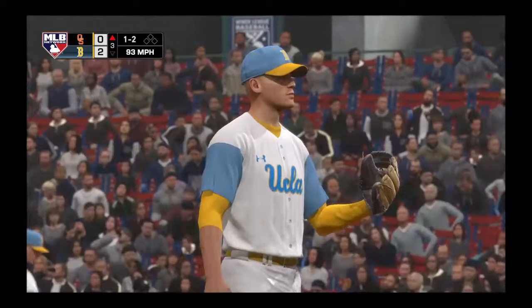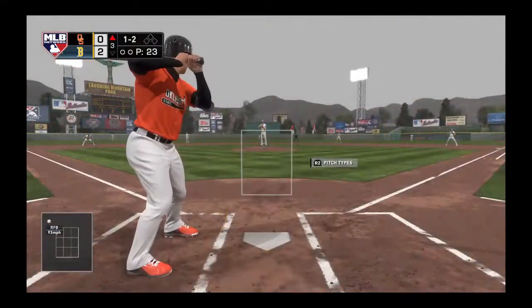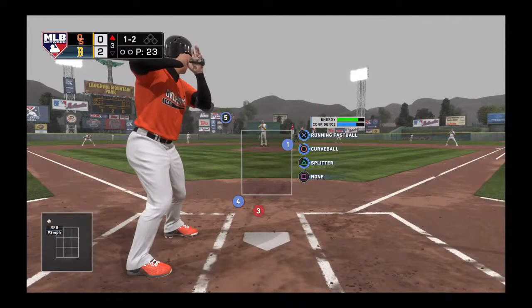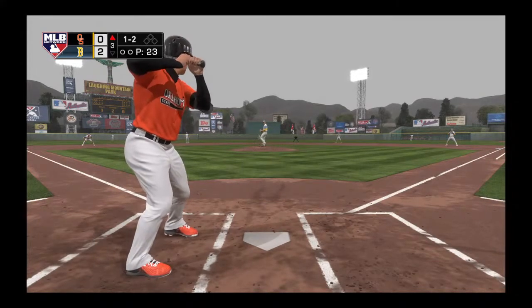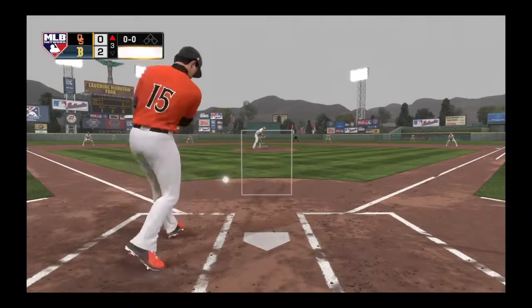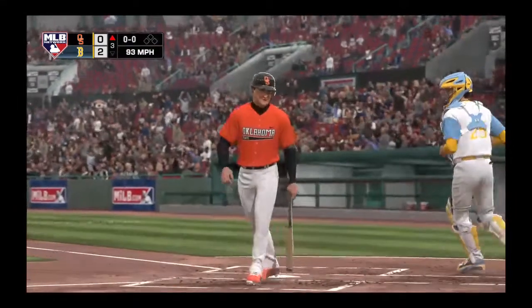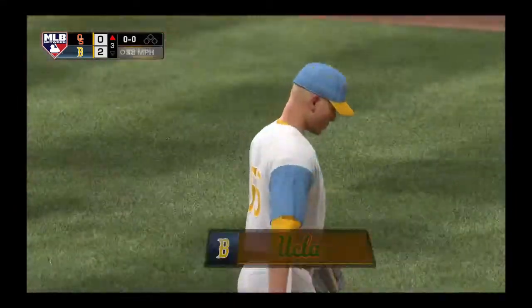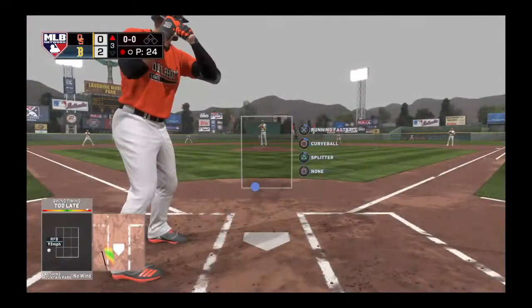Nope. Well, what do you do when guys keep fouling it off like this? He would have had ball 4, and we would have had a walk. Swung on and missed, strike 3. Shoot, that's not what I wanted. I should have let that one go for a ball.